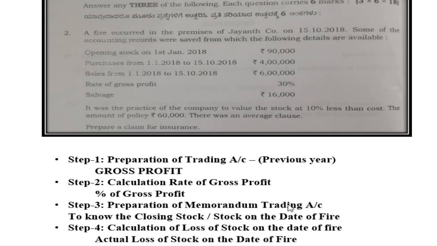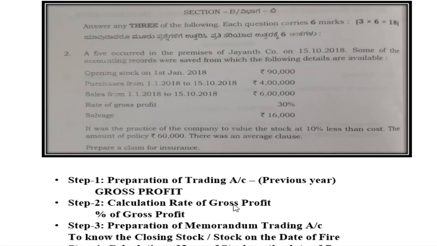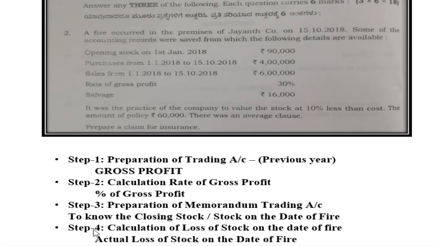I told you already, while preparing this memorandum trading account, you use whatever details are available after the fire accident, that is, the accounting records saved from the fire. Such information is used to prepare this memorandum trading account. And what is the purpose of preparing the memorandum trading account? To know the closing stock, the stock on the date of fire. And step 4, calculation of loss of stock on the date of fire.